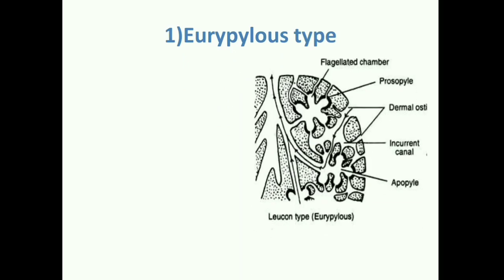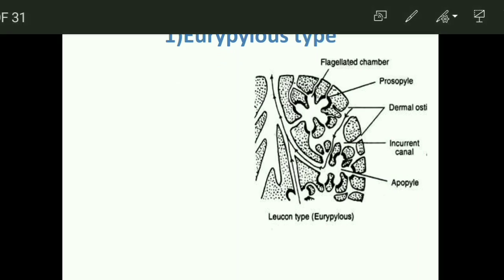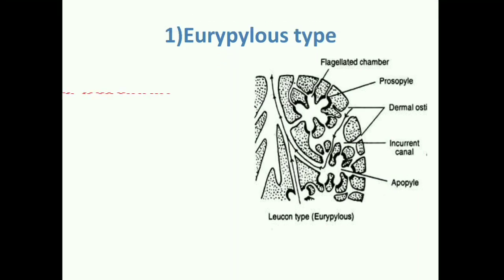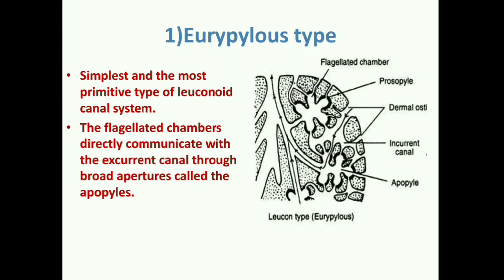The very first one, Eurypylous leuconoid canal system. It is the simplest of all the 5 that I described, and it is the most primitive leuconoid canal system present in sponges. Here flagellated chambers communicate with the excurrent canal through broad apertures that we call apopyles. And one more interesting feature over here, the flagellated chambers are wide and thimble shaped. So this kind of system is somewhat primitive of all the 5 types I told you. A very common example is found in Leucilla.